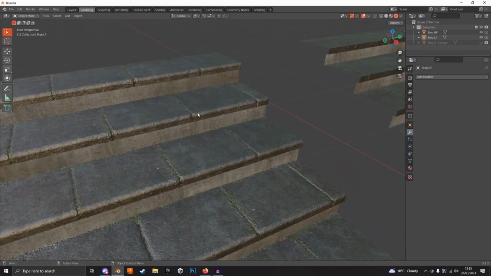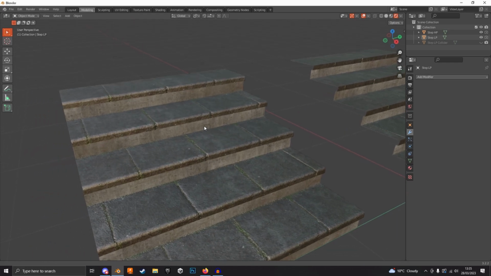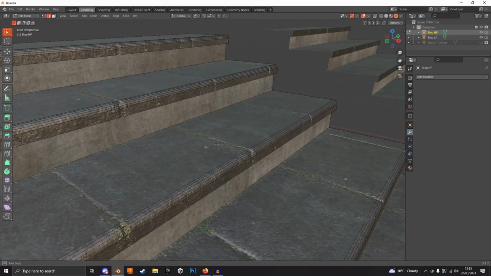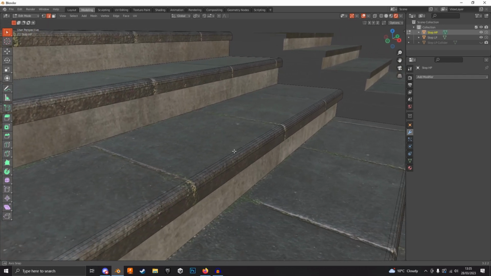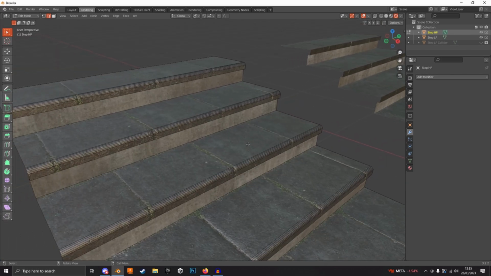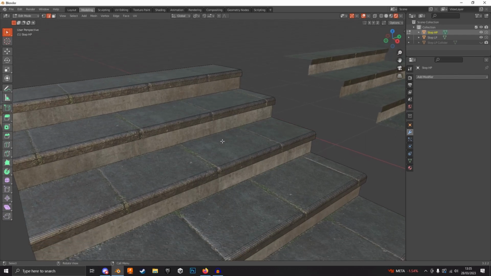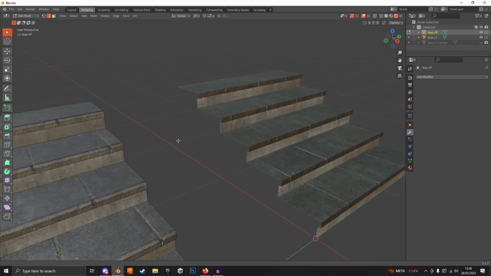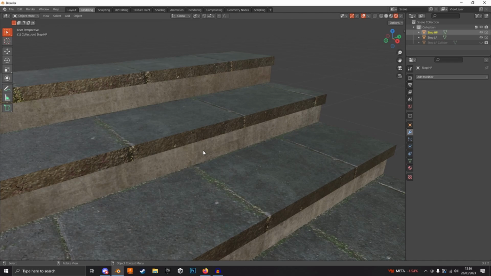It's the same step, just copied and beveled, and you can see it looks infinitely better than the first set of steps. However, the poly count on this is fairly high. By the time you add a 2cm bevel with 5 segments to make that curve, you're increasing the poly count, which most people don't really care about, but if you want your maps to run correctly, you need to try to use as few polys as possible. I'm going to show you a way of doing it without having to use all these faces.